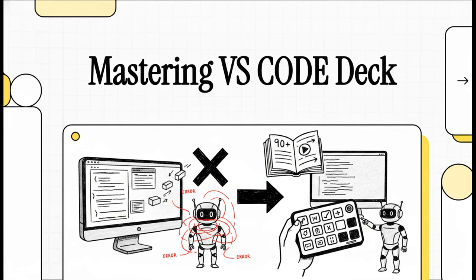Welcome to this explainer. Today, we're basically setting the stage for an elite training orientation. We are going to fundamentally change the way you interact with AI coding assistants. If you've ever found yourself fighting with an AI agent, watching it hallucinate weird features, delete perfectly good code, or just confidently break your entire application, well, this is absolutely for you.